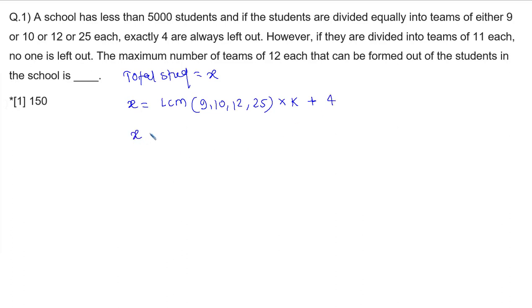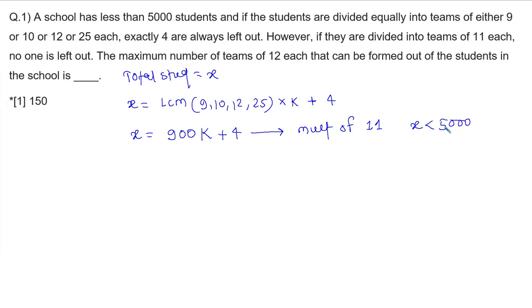The LCM of 12 and 25 is 300, and with 10 it is 300, and with 9 it is 900. So the value of x is going to be 900k plus 4. And if they are divided into teams of 11 each, no one is left. It means the value of x is a multiple of 11. Along with this, we also know that the value of x is less than 5,000.